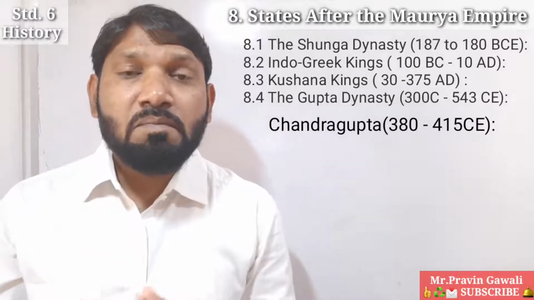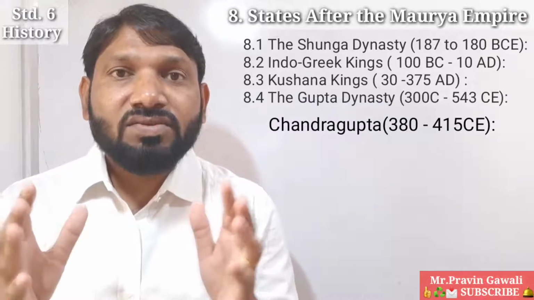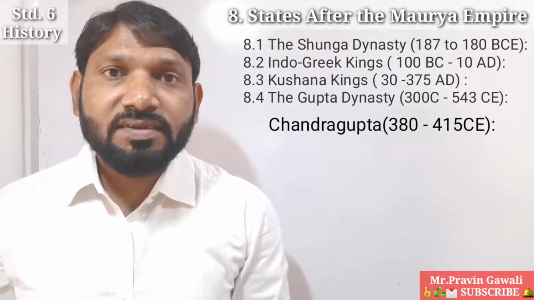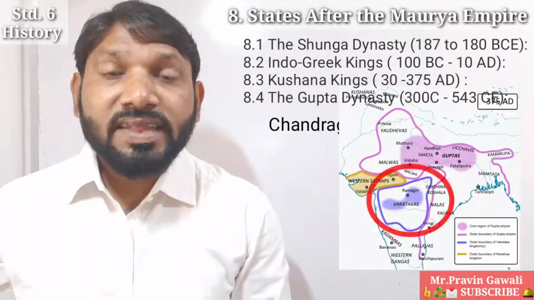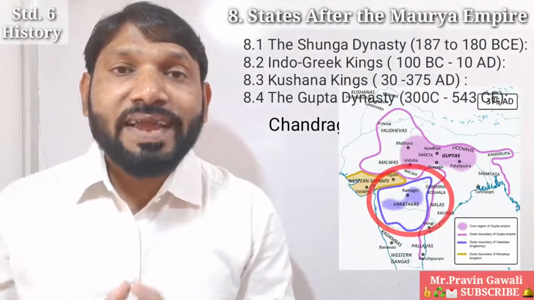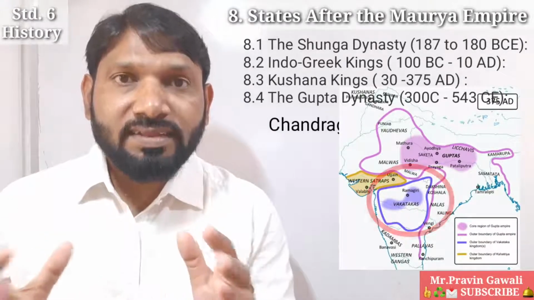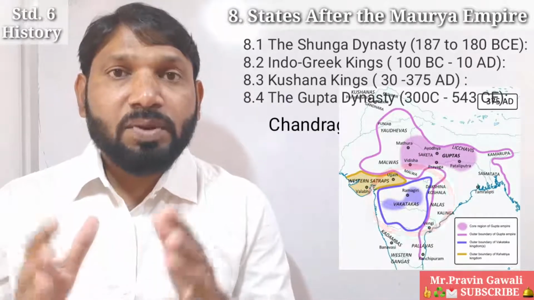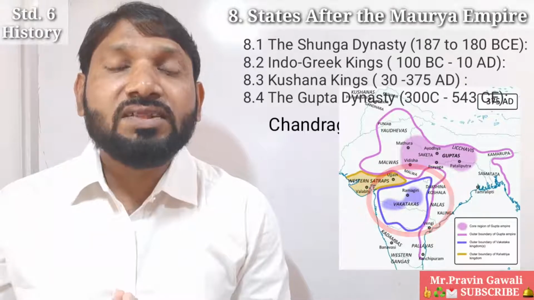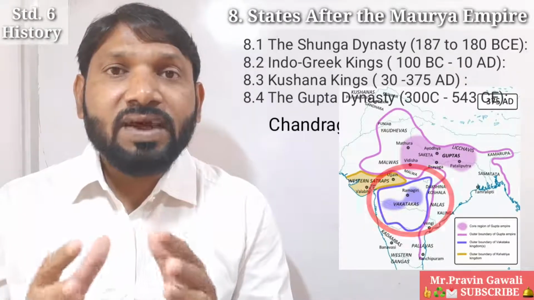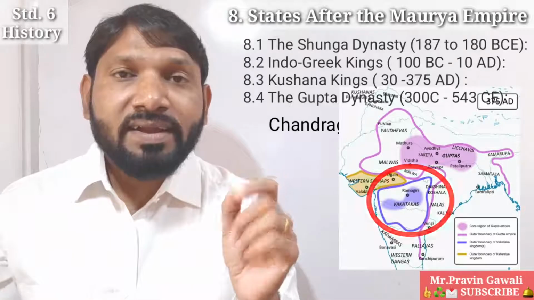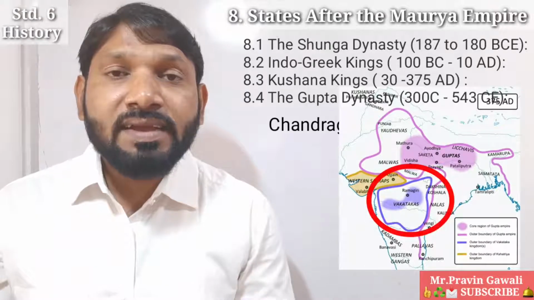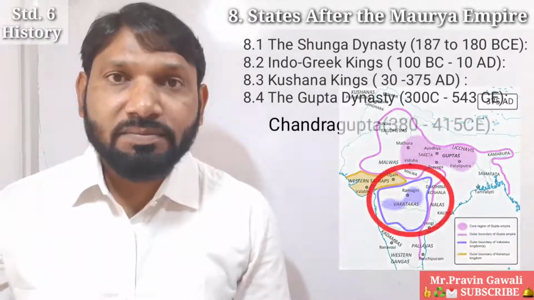He also won Malwa, Gujarat and Saurashtra. Students, he established a good relationship with the Vakataka rulers in the south by giving his daughter in marriage to Rudrasena. The name of the daughter was Prabhavati. Okay, students, so Prabhavati was the daughter of Chandragupta II, and he gave his daughter in marriage to Rudrasena to build a good relationship with the southern kingdom, that is the Vakataka kingdom.